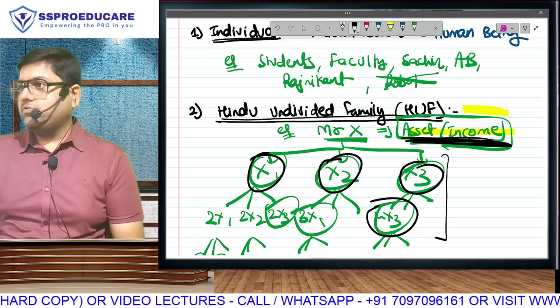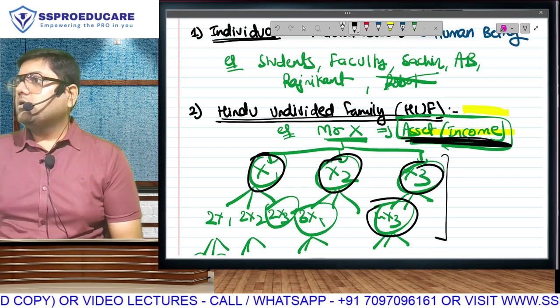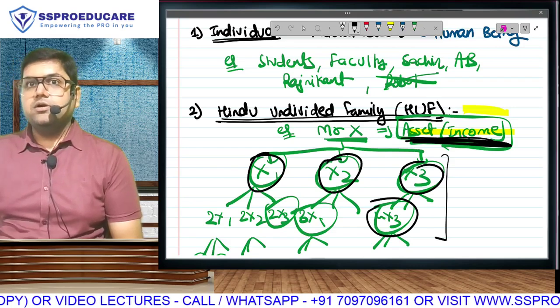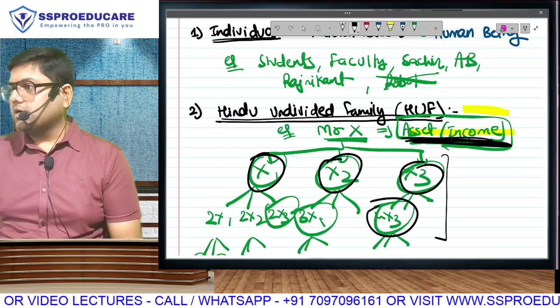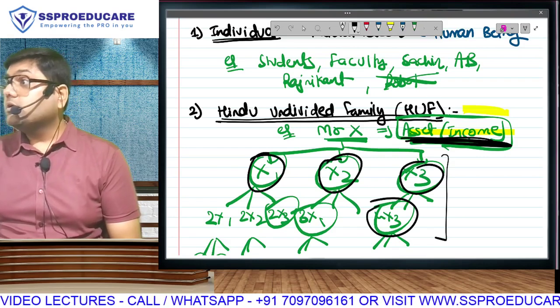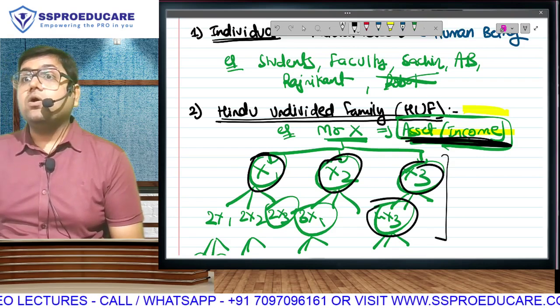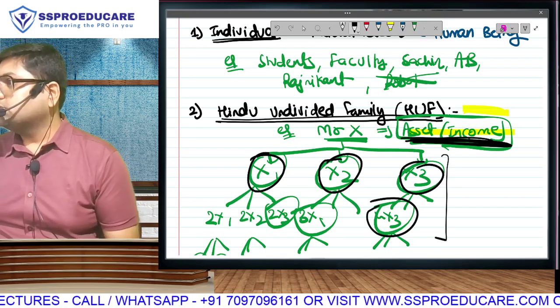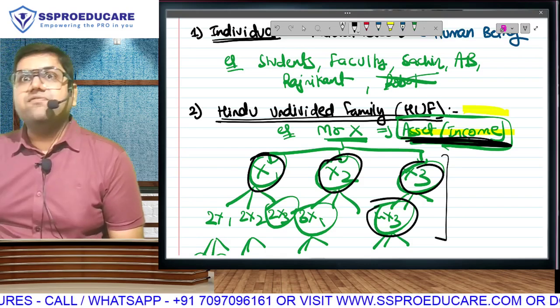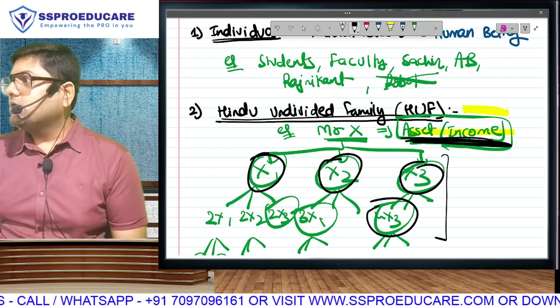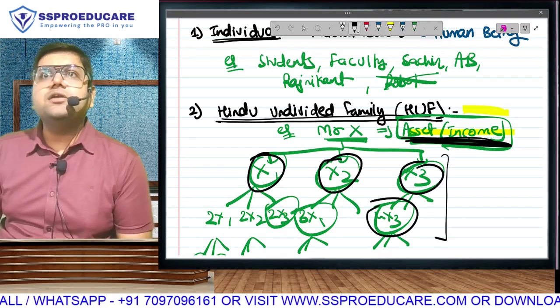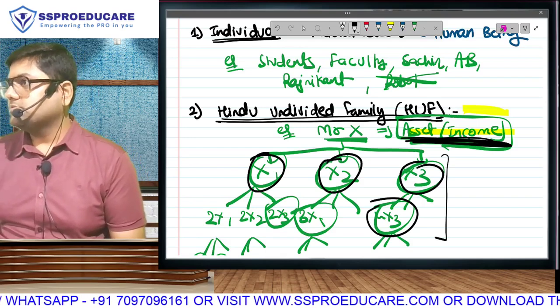The rules of marriage, divorce, children in our country. Surprisingly, the law is religion based. In one religion, you are allowed to have only one spouse, but another religion permits you to have four spouses.